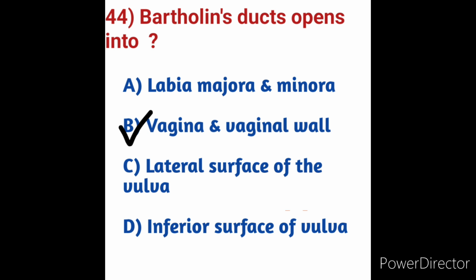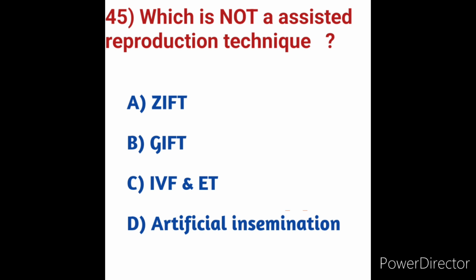Next we will move on to question number 45. Which is not an assisted reproduction technique? Here in these options, which one is not an assisted reproduction technique? We will see the options first. Option A, ZIFT. Option B, GIFT. Option C, IVF and ET.